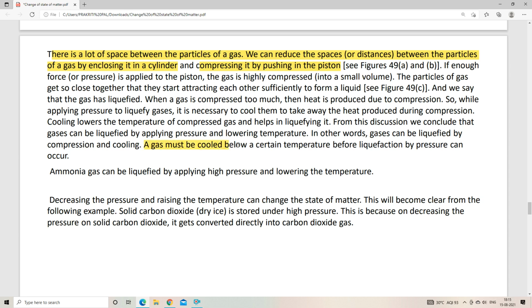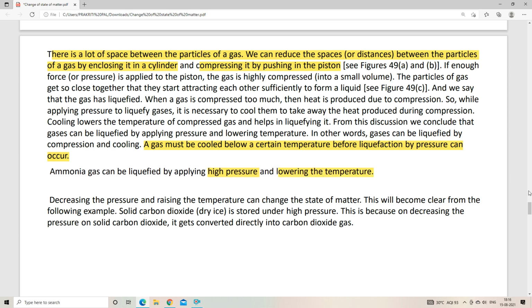Okay, now here you can see the gas must be cooled below a certain temperature before liquefaction by pressure can occur. Ammonia gas can be liquefied by applying high pressure and lowering the temperature. That is the same thing. So what we need is high pressure and lowering the temperature.